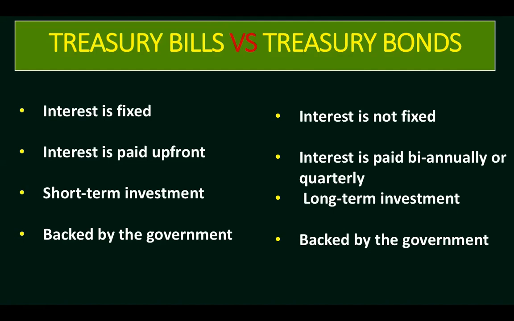So in treasury bills, it's paid one time because it's a short-term type of investment. Treasury bills are short-term credit securities, whereas treasury bonds are long-term investments. Treasury bills are backed and fully guaranteed by the government, and so are treasury bonds.